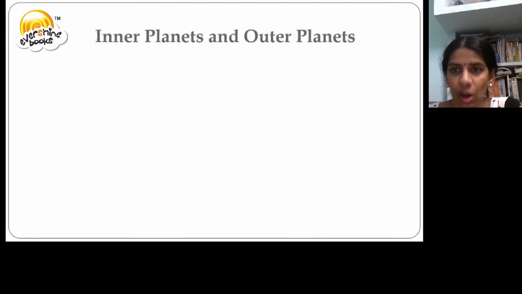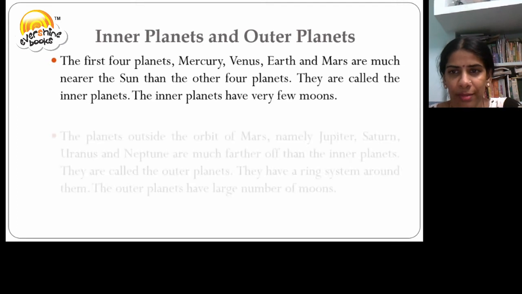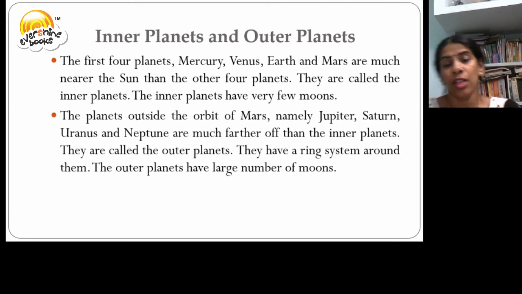Inner planets and the outer planets. The first four planets, that is Mercury, Venus, Earth, and Mars, are much nearer to the Sun than the other four planets. Hence, these four planets are called inner planets. All these inner planets have only few moons or no moons. On the other hand, the planets outside the orbit of Mars, that is Jupiter, Saturn, Uranus, and Neptune, are much farther away than the inner planets. These are called outer planets.